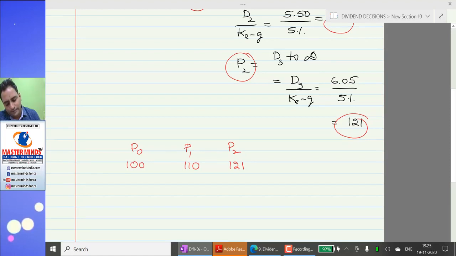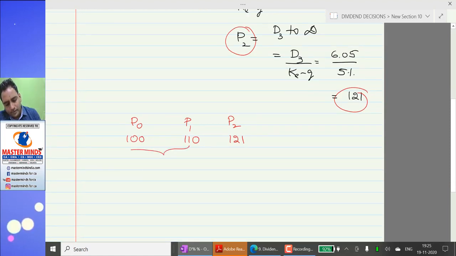So you can see the share value at the beginning of the first year was 100. It grew to 110. How much capital appreciation did you make? 10, for an investment of 100. This is equal to 10%. This 110 becomes 121. So you would get 11 rupees price addition on 110, which is 10%.